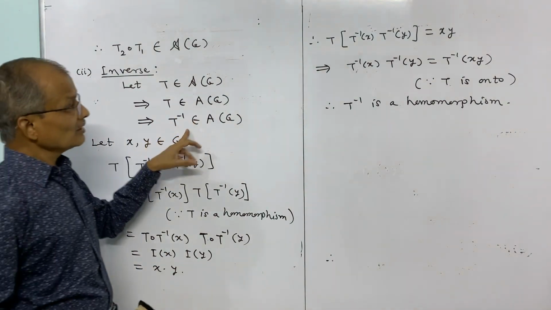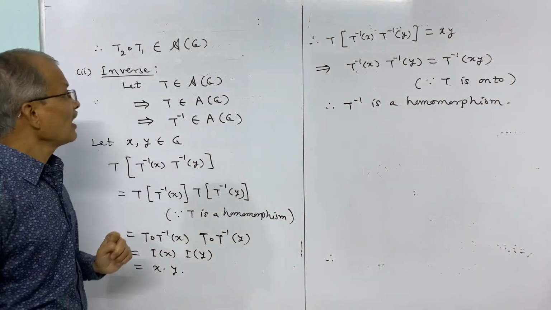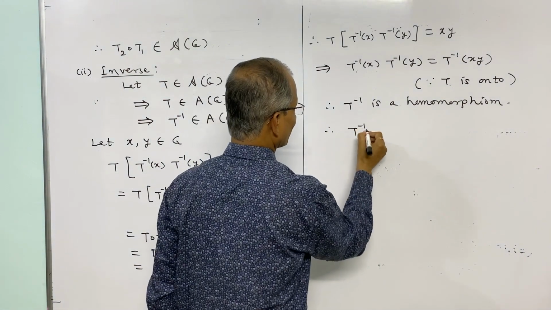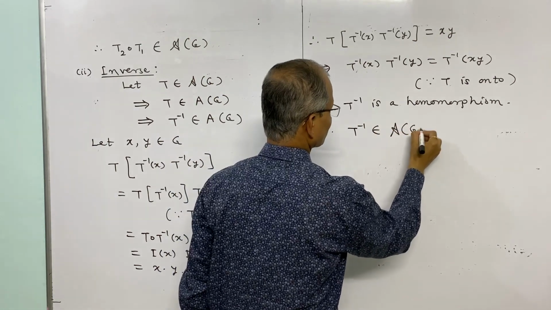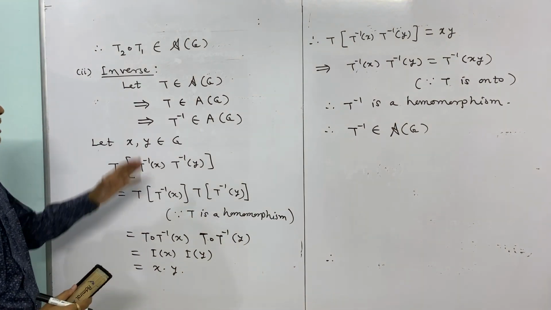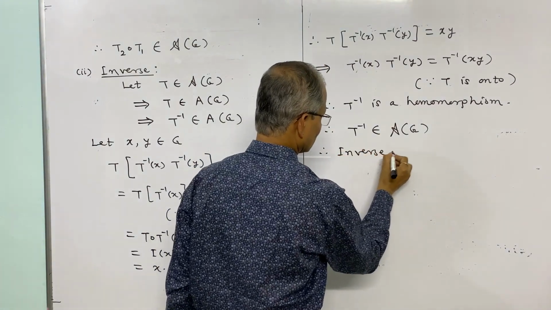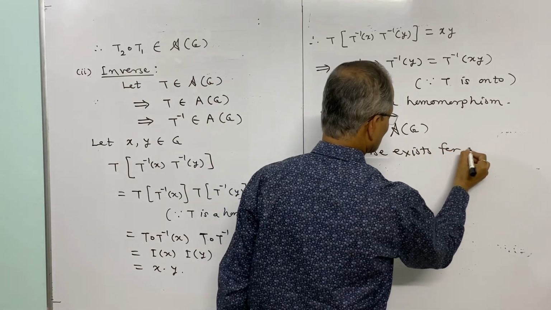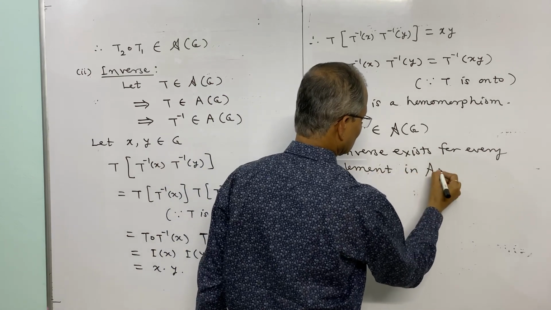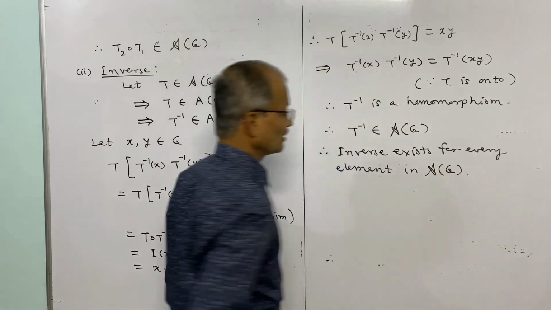So T inverse is a 1-1 onto homomorphism of G to G itself, and thus T inverse belongs to the automorphisms of G. Thus the inverse exists for every element in script A of G. A general element we have considered, and therefore the inverse exists.